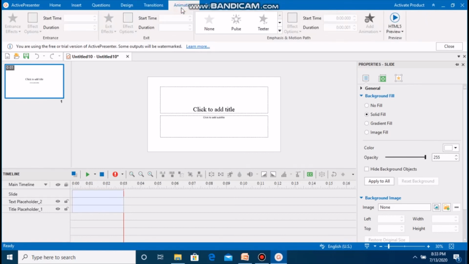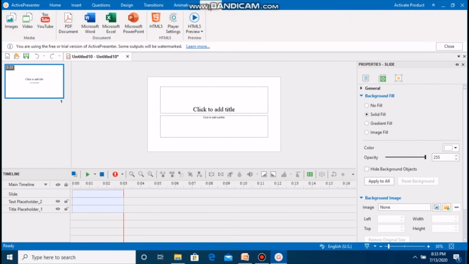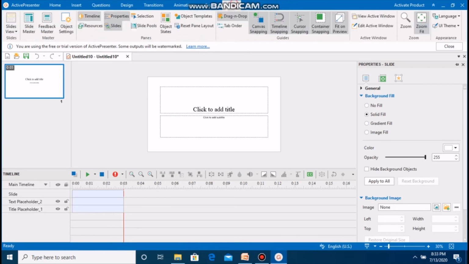Transitions and animations are also provided, as in PowerPoint presentation. Export is mostly used by developers or e-content developers of ActivePresenter to export their content in image form, video form, or HTML form. View is another menu component to display all the components or windows which are not available in the default option to develop your e-content.